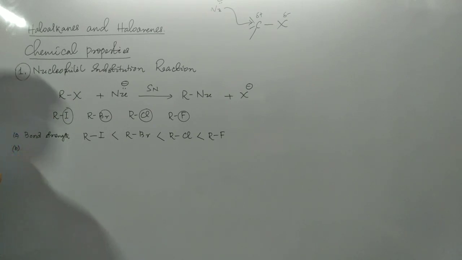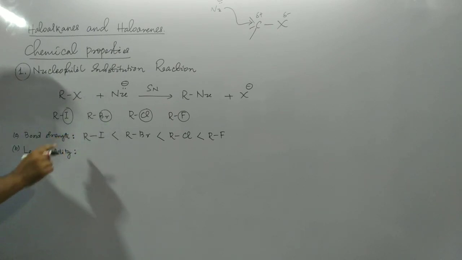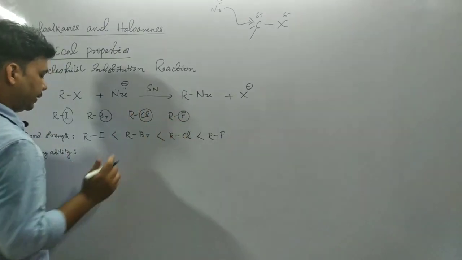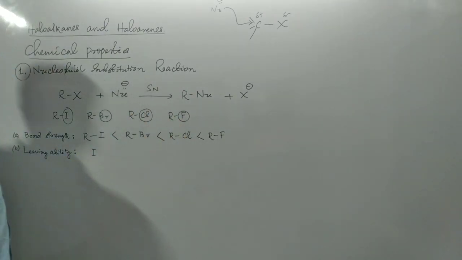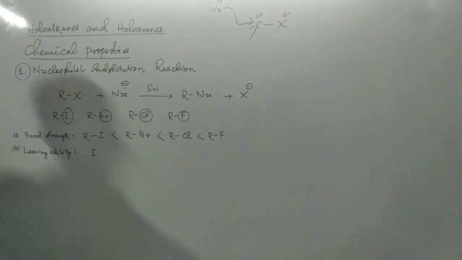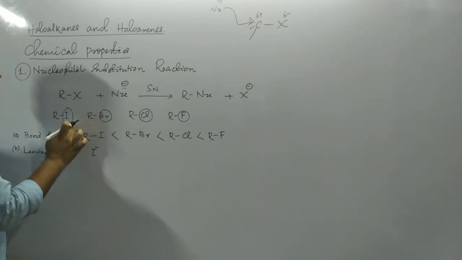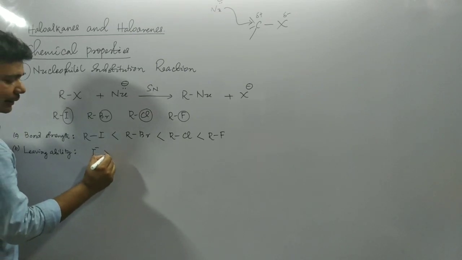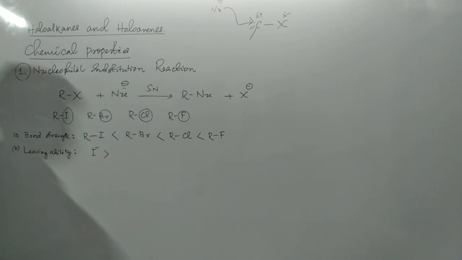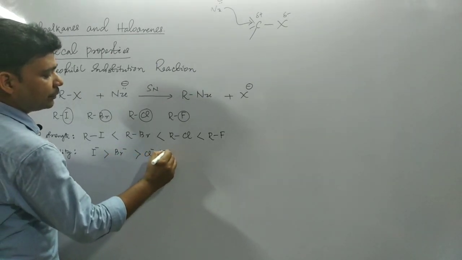And the second factor, the leaving ability of this leaving group. If we compare the leaving ability of iodide, bromide, chloride, fluoride, then the leaving ability of iodide is highest. Among these four leaving groups, iodide is the best leaving group. Iodide has the strongest leaving ability. Then bromide, then chloride, then fluoride.